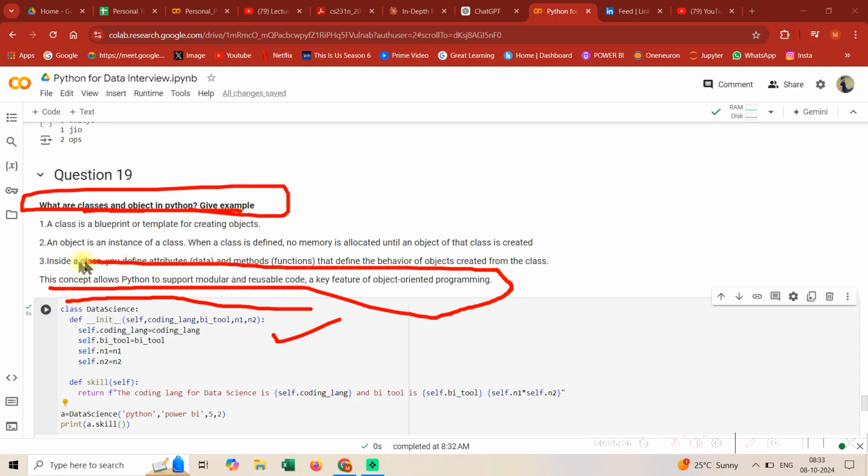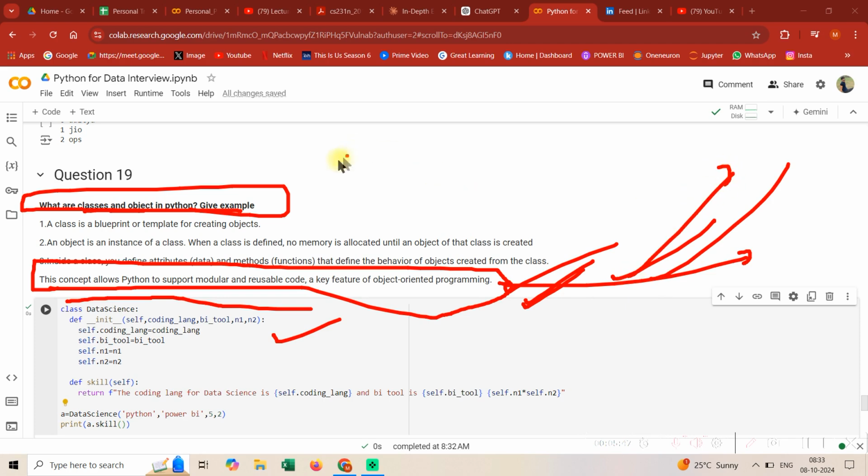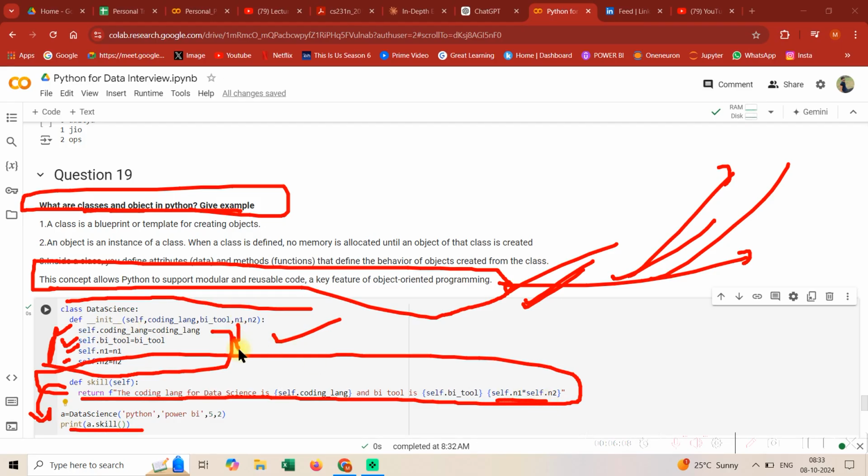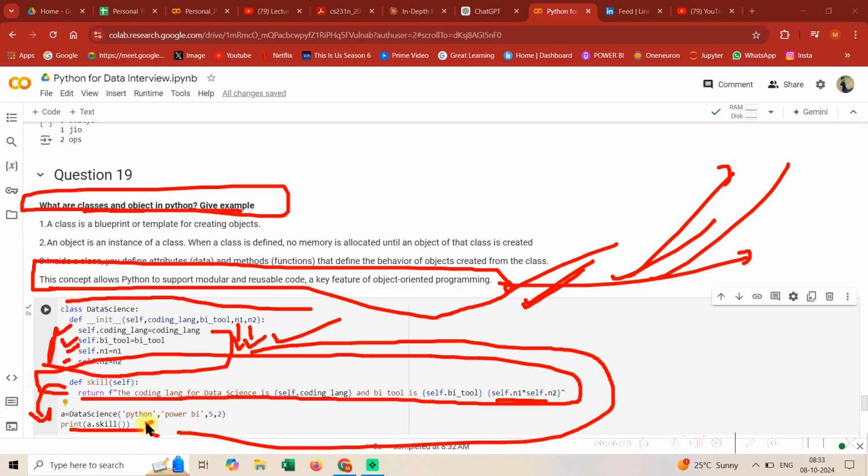The main thing is, guys, this allows Python code to support modular and reusable code, and this is highly useful in every application. Any Python library you will see, any package, any neural network, anything you will see, guys, it follows this structure only. So you first need to define its attributes like this, and then you need to define some logic function that would be called later via the normal person. Let's say there is some complex calculation. Let's say you are taking input data and output data, and then someone will just call that method. Okay, this is the power.